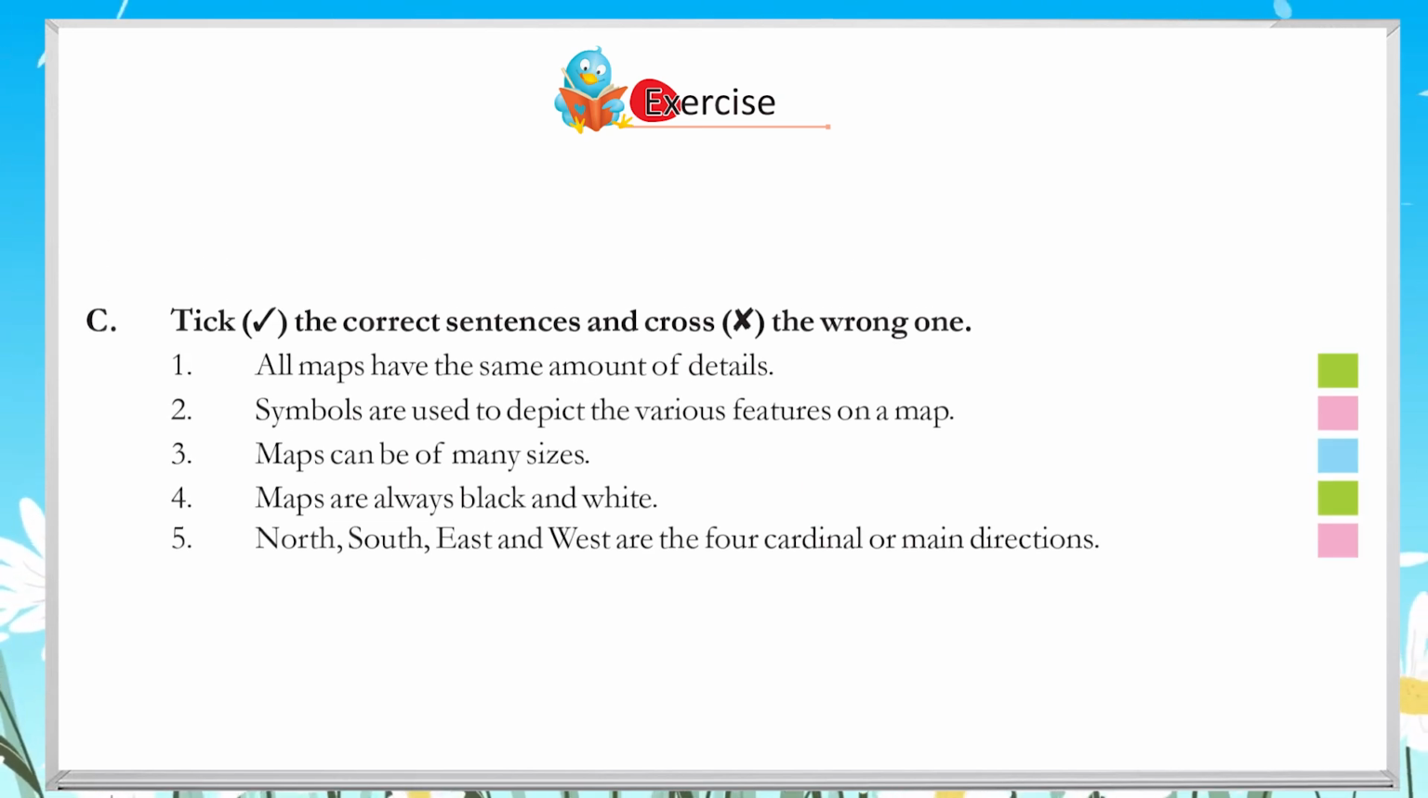C. Tick the correct sentences and cross the wrong one. 1. All maps have the same amount of details. 2. Symbols are used to depict the various features on a map. 3. Maps can be of many sizes. 4. Maps are always black and white. 5. North, south, east and west are the four cardinal or main directions.